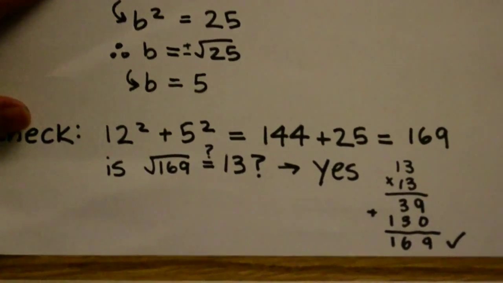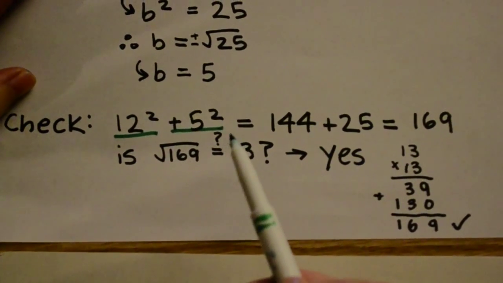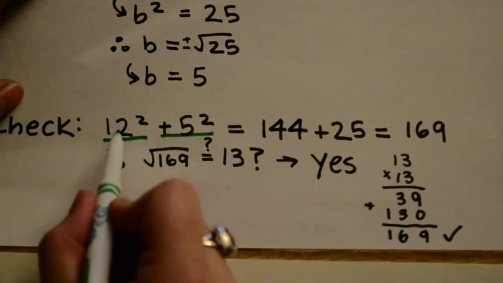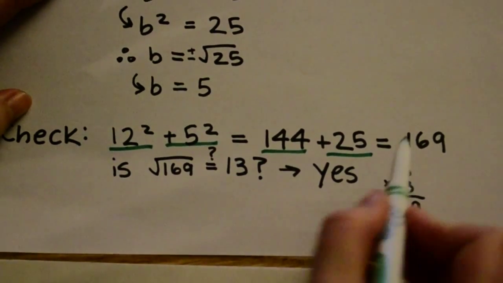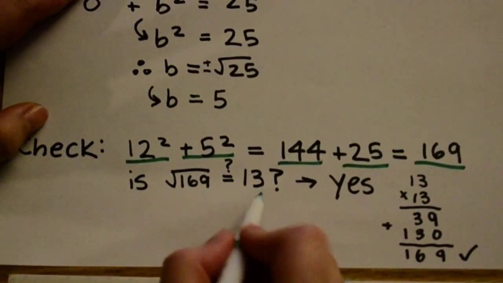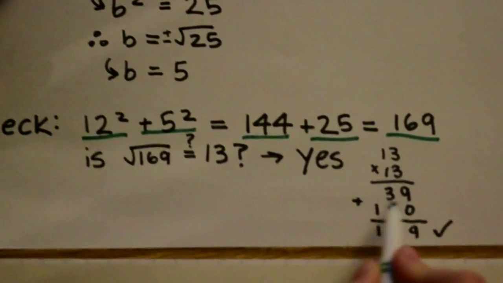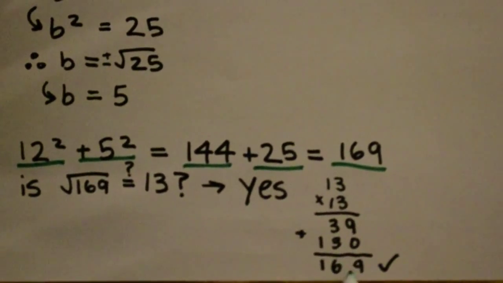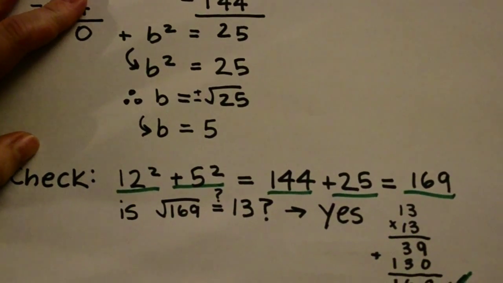So let's check to see if this is right. 12 squared plus 5 squared, let's see if that's equal to 13 squared. So 12 squared is 144, plus 5 squared is 25, and that equals 169. Is the square root of 169 equal to 13? Looks familiar, but let's just check. 13 times 13, 39. Add it all up, and you get 169. And 169, 169, and there you go.